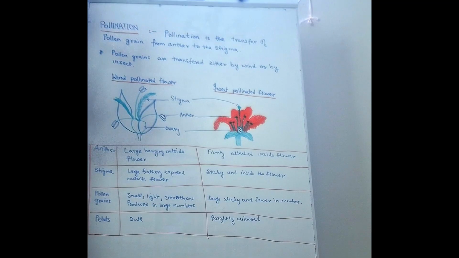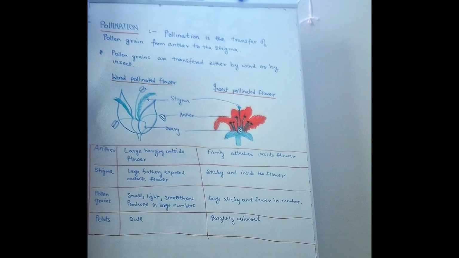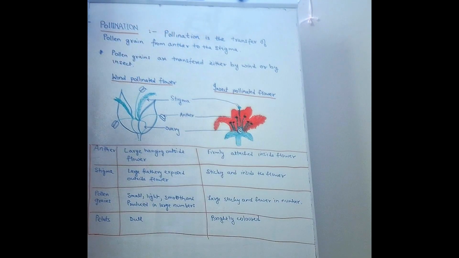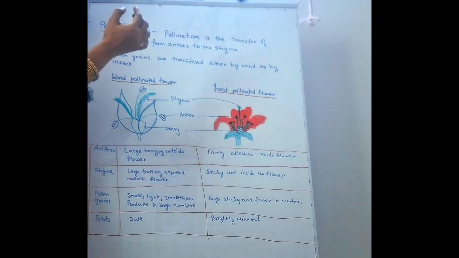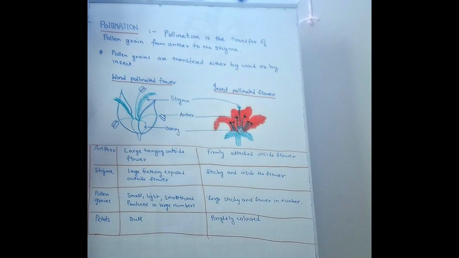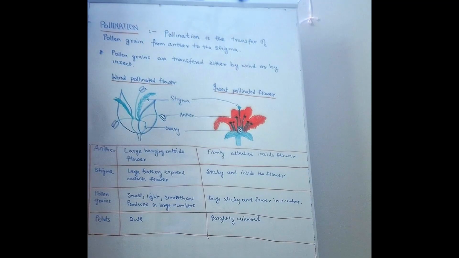Now, what does the term pollination mean? The term pollination means transfer of pollen grain from anther to the stigma. As we already know, anther is the male reproductive part which contains pollen grains, and stigma is the female reproductive part which needs that pollen grain for the fertilization to take place in the ovary. So the first stage in sexual reproduction is that pollen grain must go to the stigma, which is connected with the ovary, where fertilization will take place.